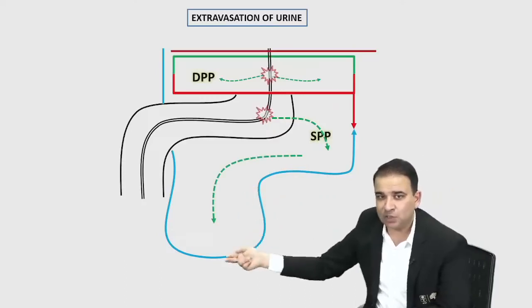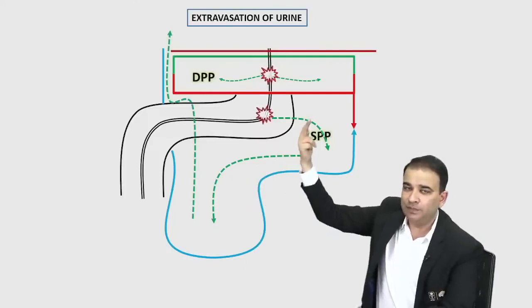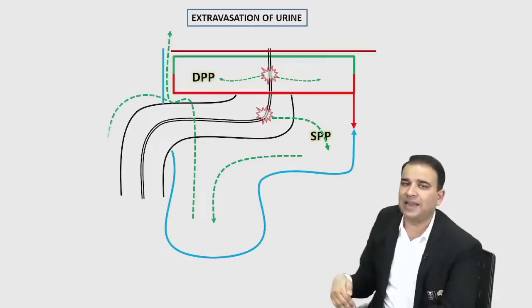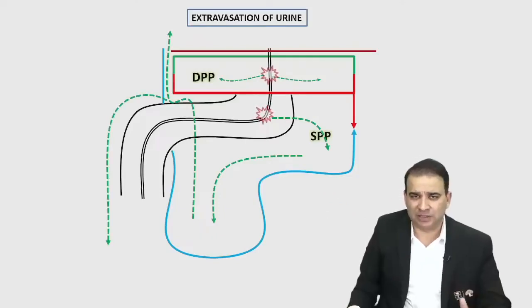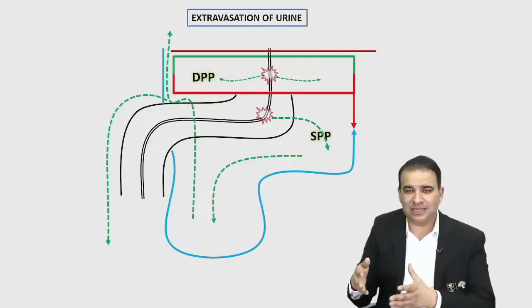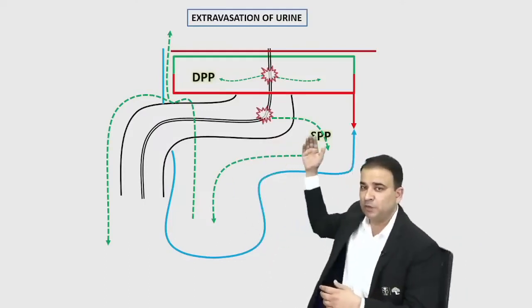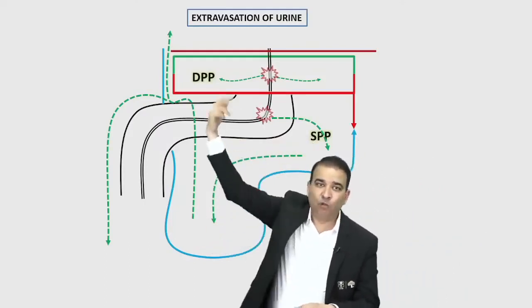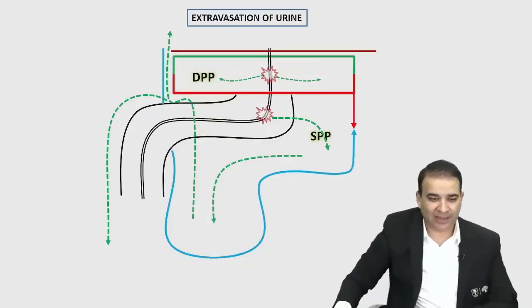And because the dartos layer is a continuation of the Scarpa's fascia, it can go into the anterior abdominal wall also, and it can extend downward into the thigh, to an extent, till the Holden's line. सिर्फ upper part of thigh में बोल सकते हैं. So extravasation of urine is seen more in case of the spongy urethra injury in the bulb of penis. The urine can come into the superficial pouch, into the scrotum, abdominal wall में भी जा सकता है, and it can go into the upper part of thigh as well.